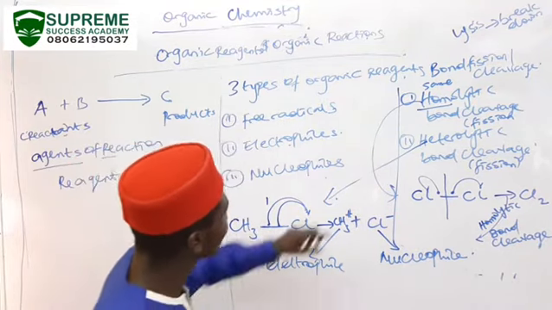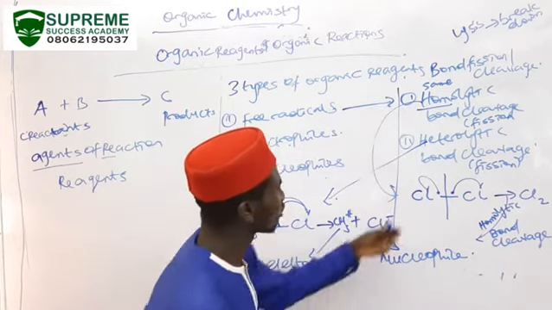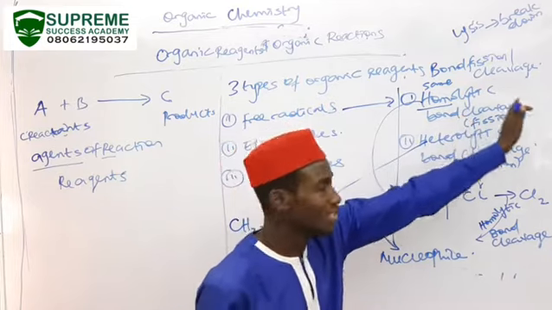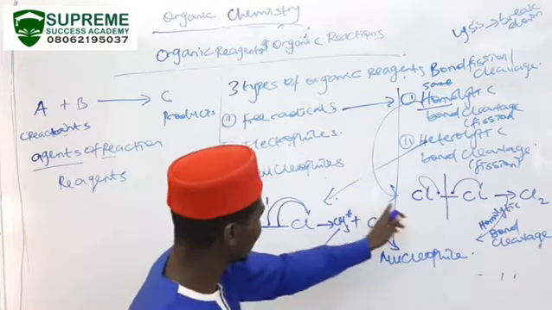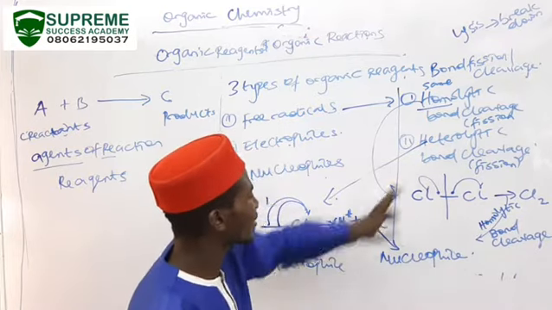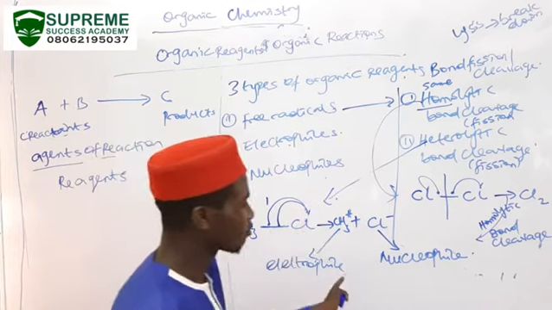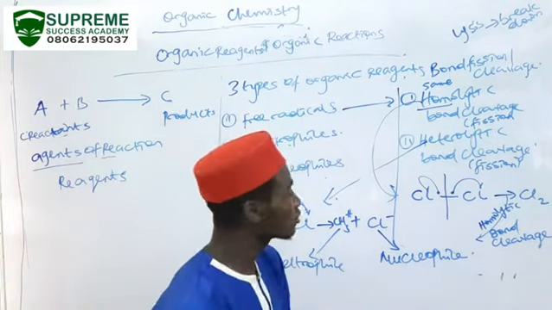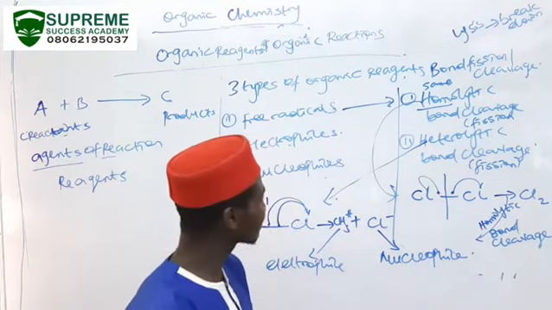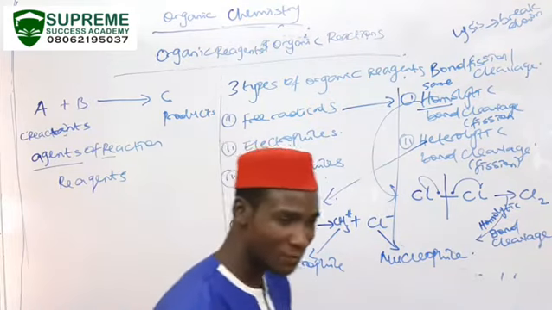As illustrated, free radicals are formed from homolytic bond cleavage. That means, as you can see, there is a uniform breakdown of the participating atoms, while heterolytic bond cleavage results in the formation of electrophiles as well as nucleophiles. So having illustrated that, let's now give further examples of free radicals and define free radicals.